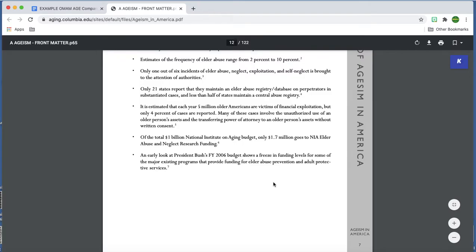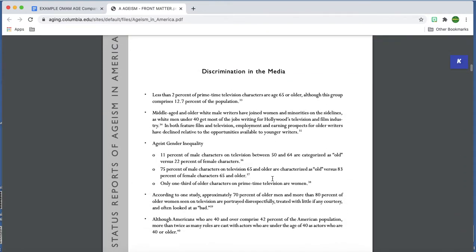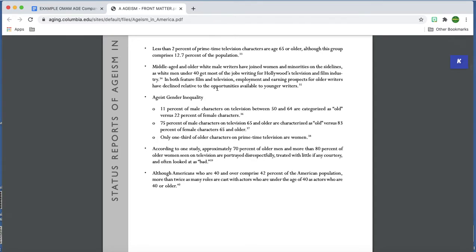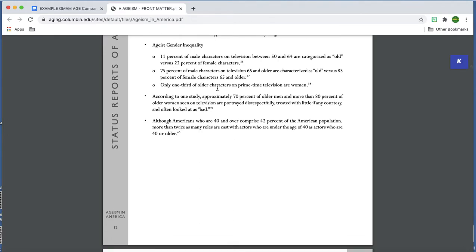Let's see if I'm getting there. 12, 15, I'm getting close. 16, 17. All right, so they talk about discrimination in the media. I'm skimming through. So this is all about television and how older people are not represented in television shows. I'm not sure that quite fits the history of the topic.